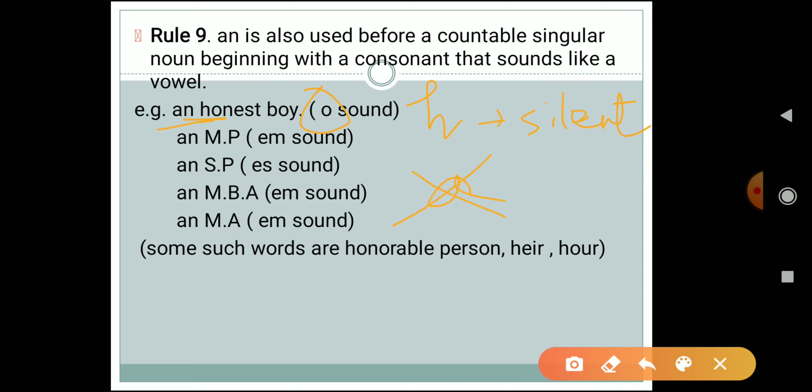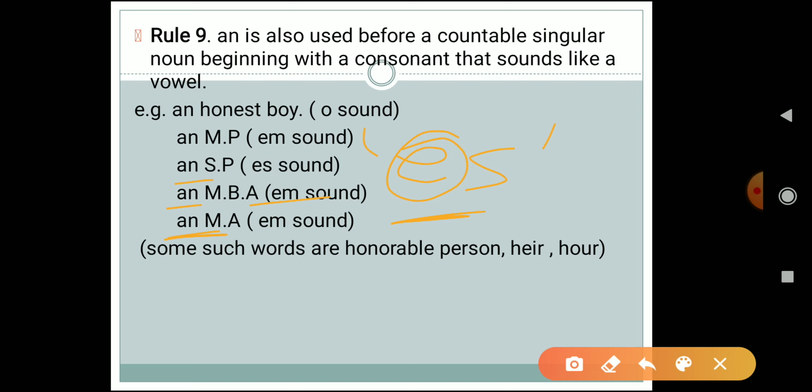Okay. Next one, an MP. Which sound is coming? The M sound is coming, MP. So we have to use an over there. Okay. Next one is an SP. S, again, SP, the E sound is coming, right? So we have to use an over there. MBBS or MBA. Again the M sound is coming, so we have to use an over there. MA. Okay, so you have to use an over there, the M sound is coming.